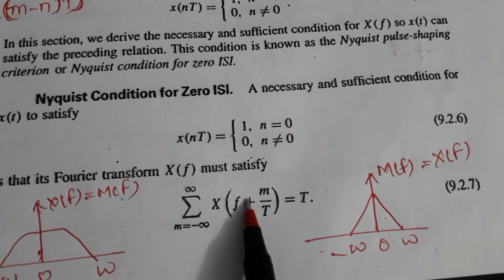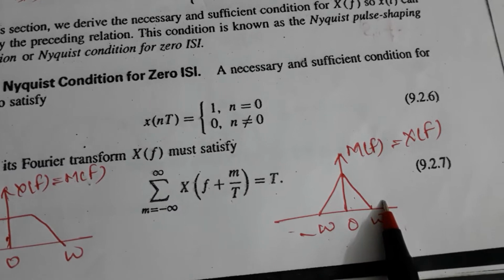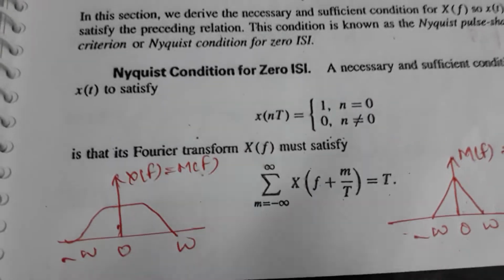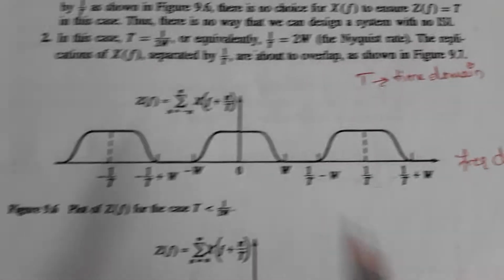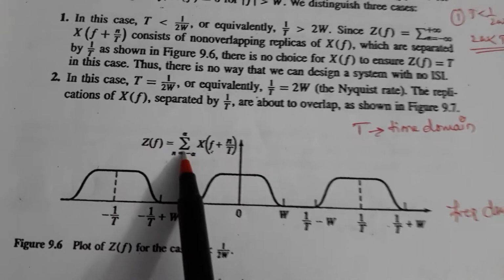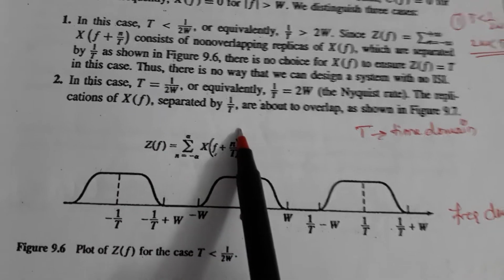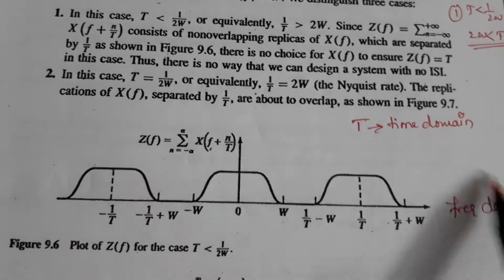The sum of X of (f plus m by T) is nothing but the train of this triangle. I am going to show you the train now: one triangle, another triangle, another triangle. So this is a train of impulses.